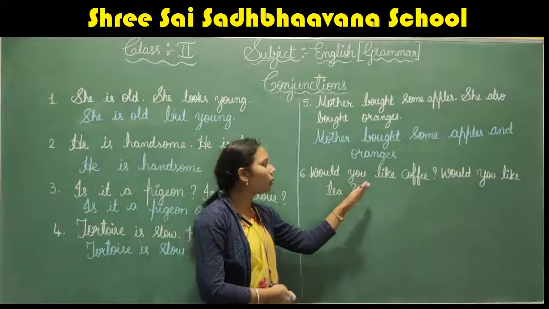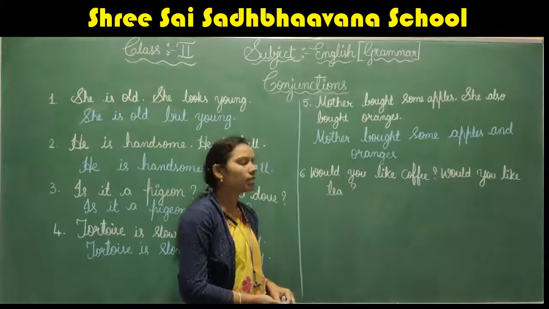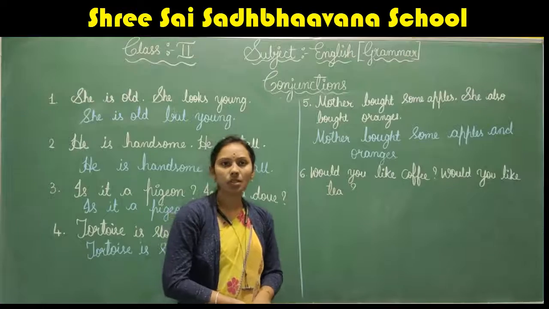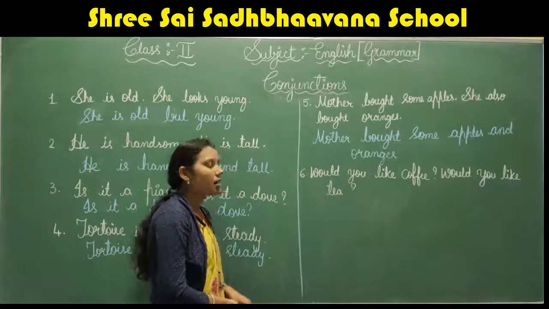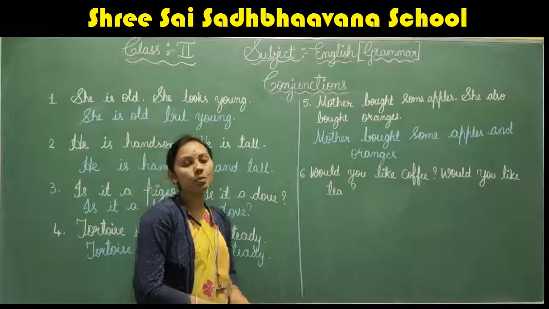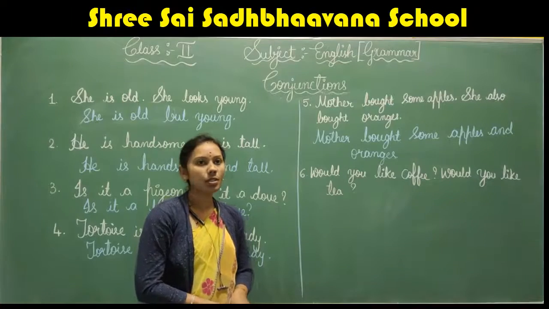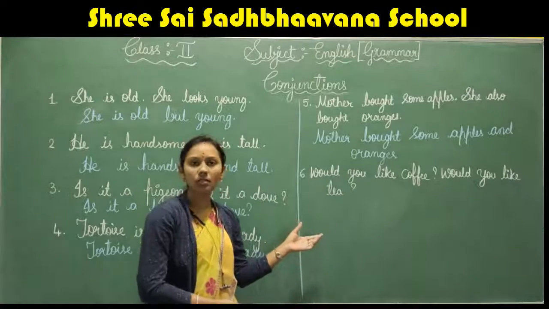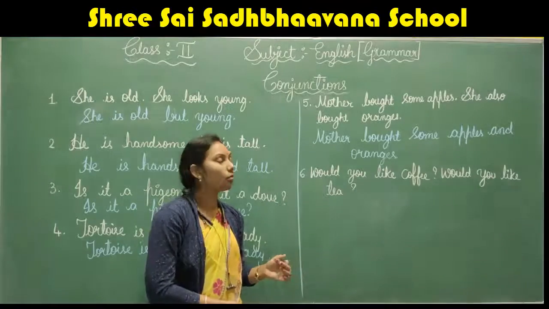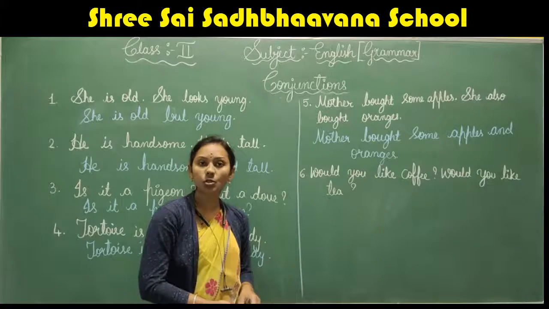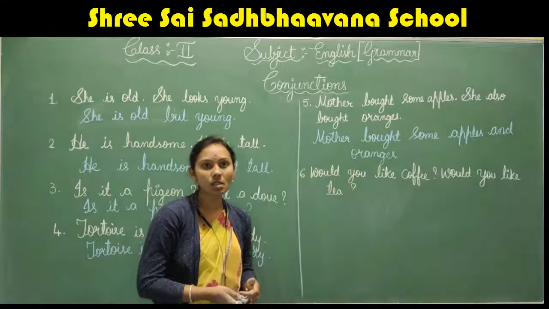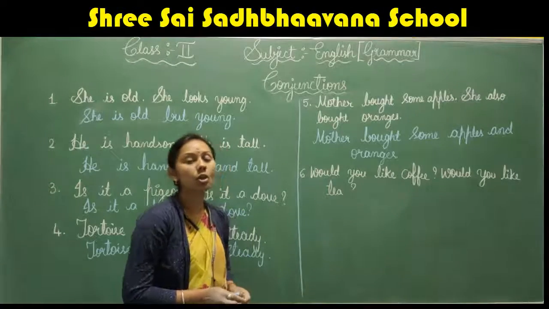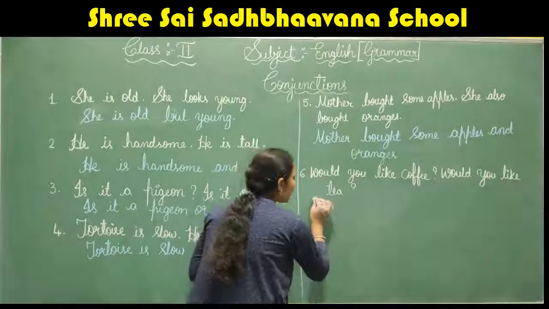Okay. Next, would you like coffee? Would you like tea? So here the sentences are telling about the options. We are having the choices. So when the sentence is expressing the choices, what conjunction can we use? Yes, children, you are right. Or. So we can write the sentence.